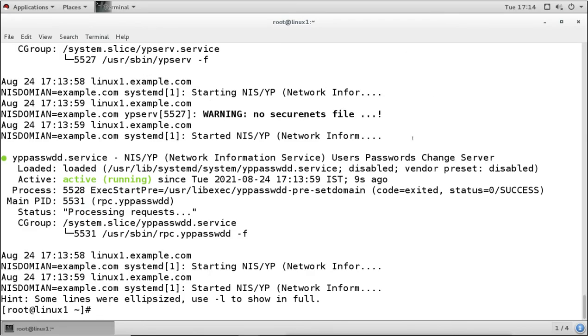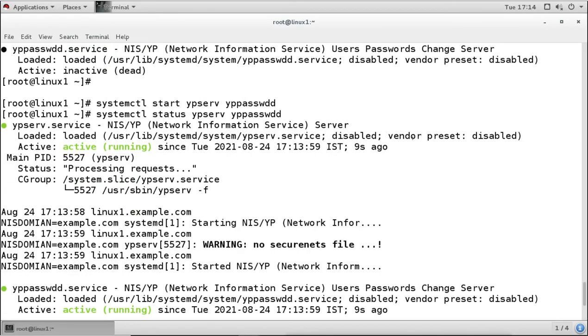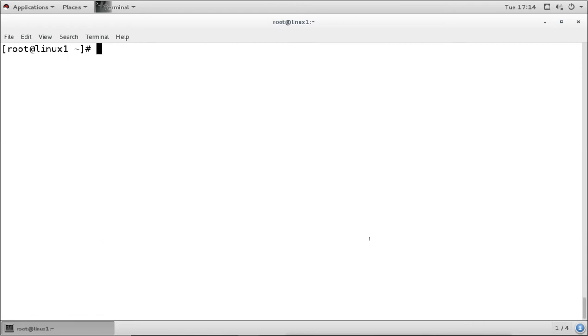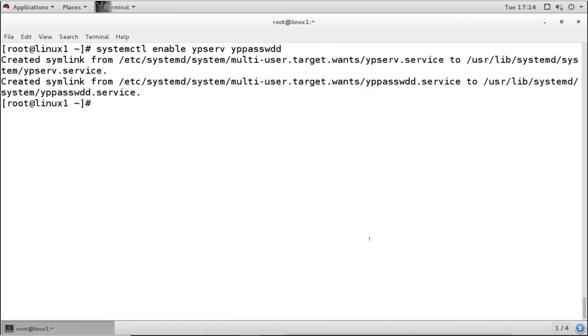So both the services are started here, but they are still disabled. That means when you reboot the system, they are going to be disabled. So what we'll do, we will make them enabled. So next time when we reboot the system, the services will be enabled.